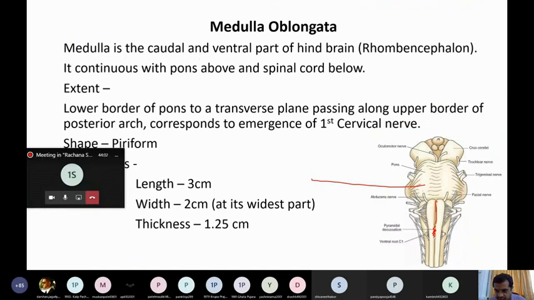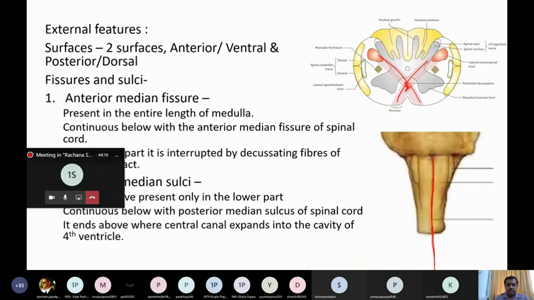On either side of the anteromedian fissure, you have the pyramid, an elongated elevation. Now between the pons and pyramid, what arises? The abducent nerve. The abducent nerve arises between the pons and pyramid. Clear?